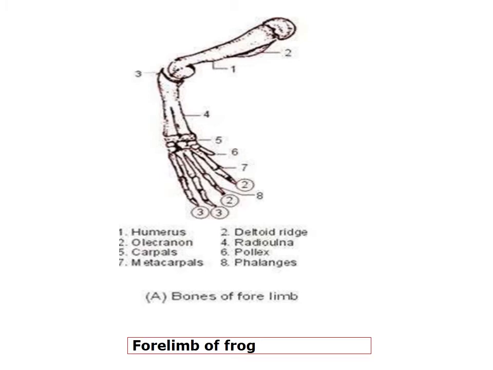The upper bone is short, it is stout, and the proximal end is a subspherical head. You have a subspherical head which fits into the glenoid cavity of the pectoral girdle. This humerus, on the distal end, has a ball-like capitulum or trochlea which articulates with the radio-ulna.